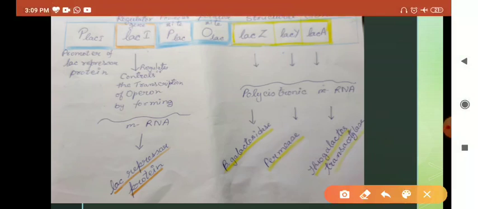Further we are moving on, and we see that these are the structural genes, and this is the regulator gene. If you see in this diagram, only these portions are active in making proteins. This regulator gene is making LAC repressor protein. LAC-Z is preparing beta galactosidase. These are enzymes, but ultimately these are proteins. LAC-Y is producing permease, and LAC-A is producing thiogalactoside transacetylase.